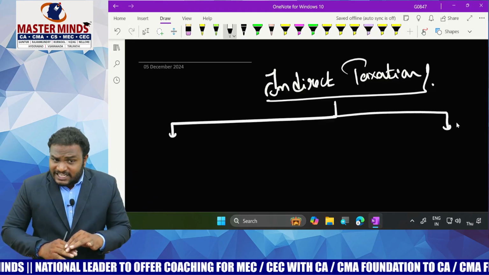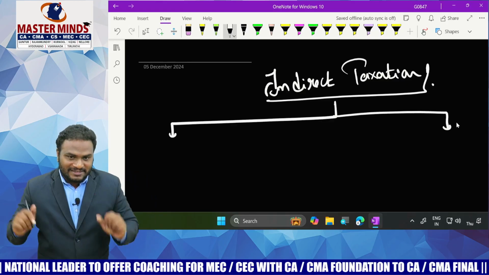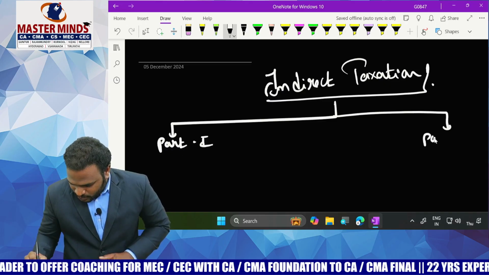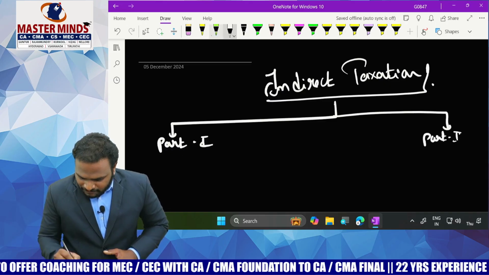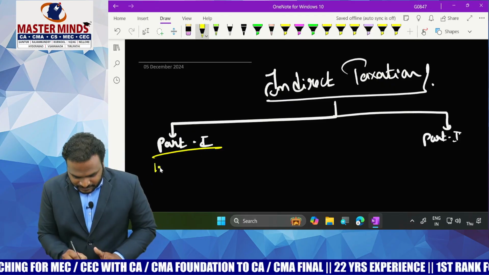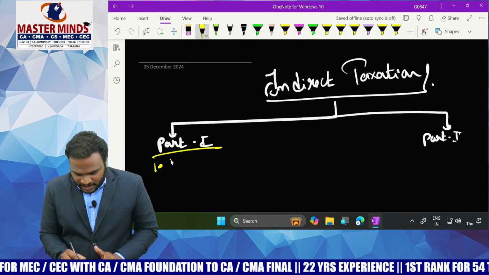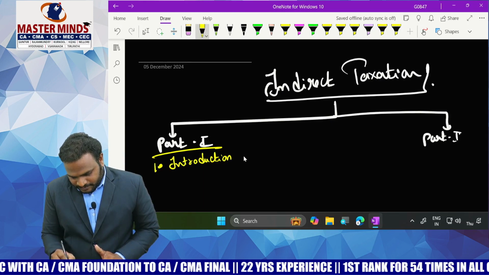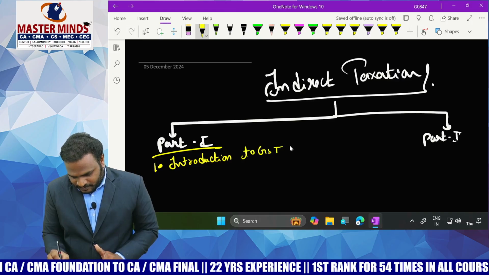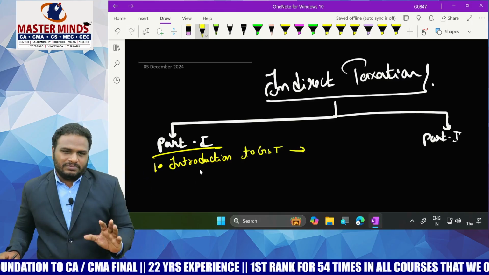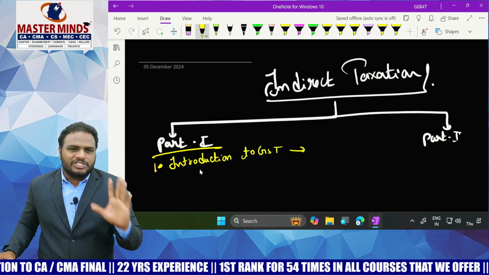The entire syllabus is divided into 2 parts: Part 1 and Part 2. Part 1 is Introduction to GST. Sir, please give utmost importance to this. Please, please, please, I'm requesting you.